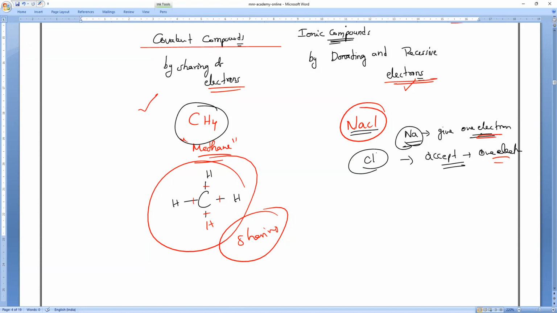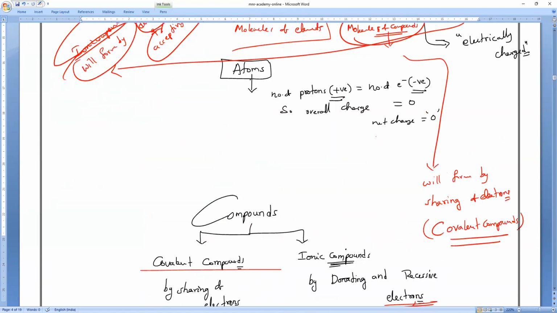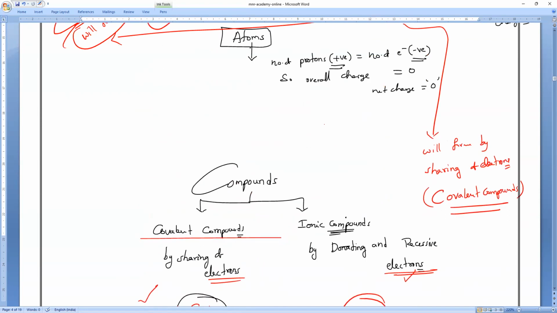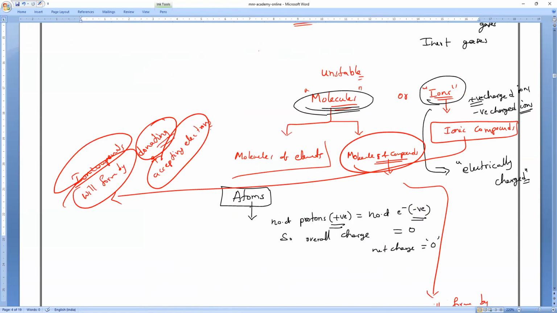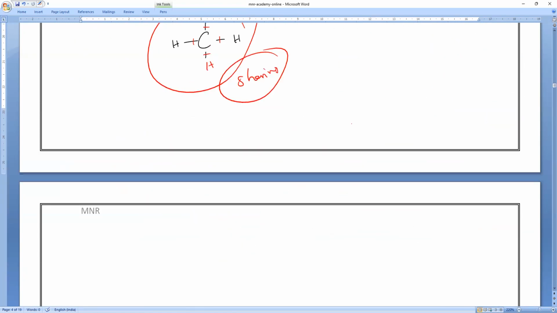So now, these are the types of compounds. Now, let us start today's class. As I said, molecules are of 2 types: either the molecules of an element or the molecules of a compound. So let us make notes, everybody. First, molecules of an element. Keep writing, everybody.